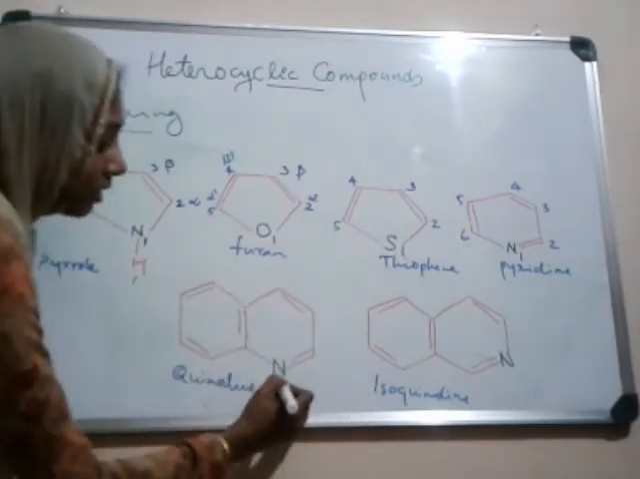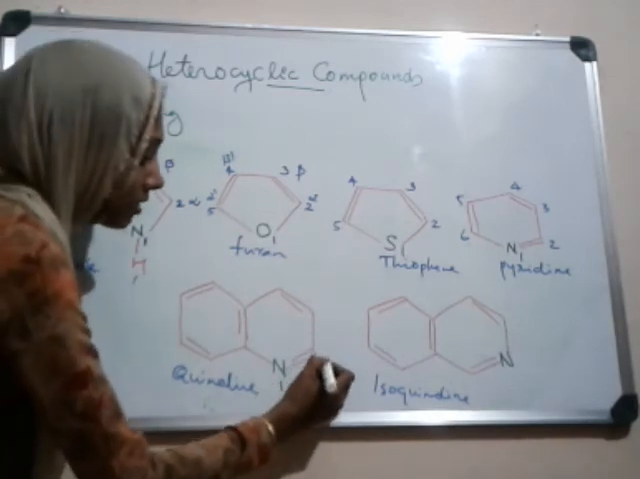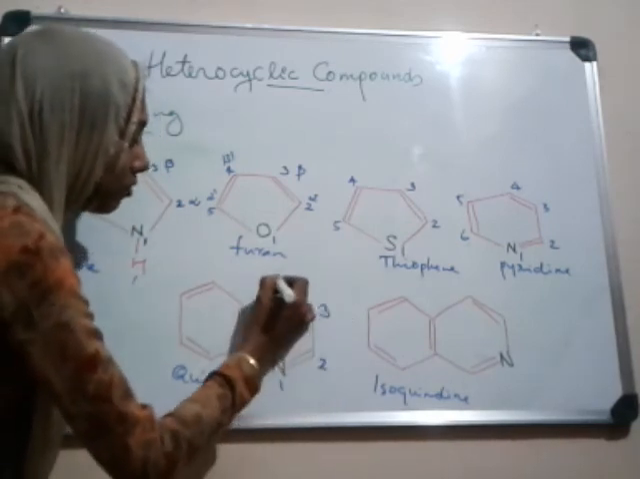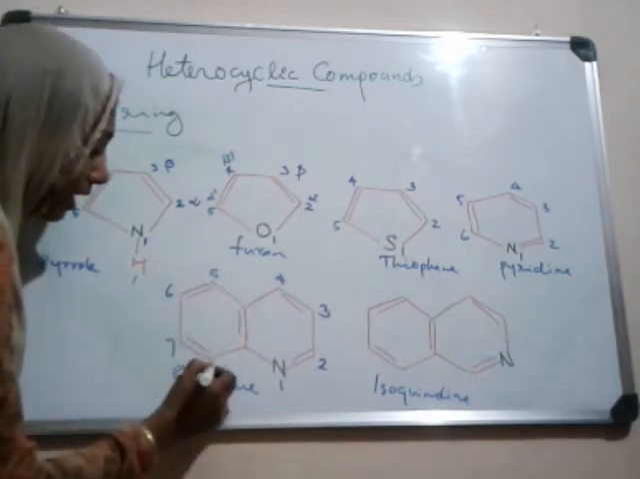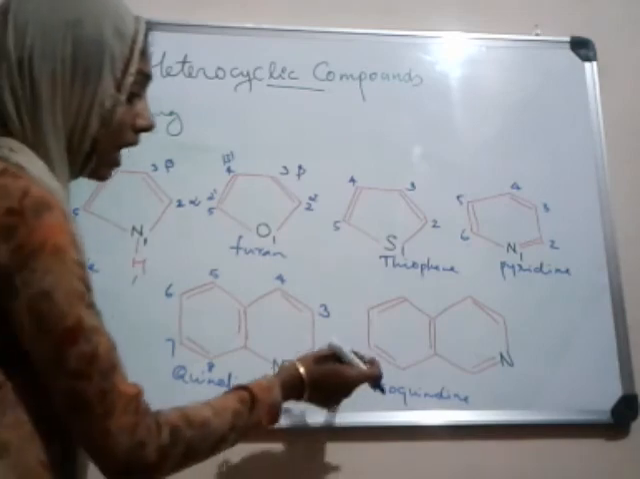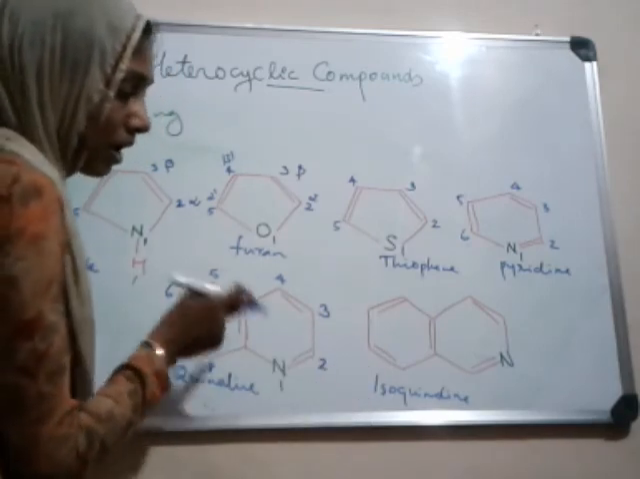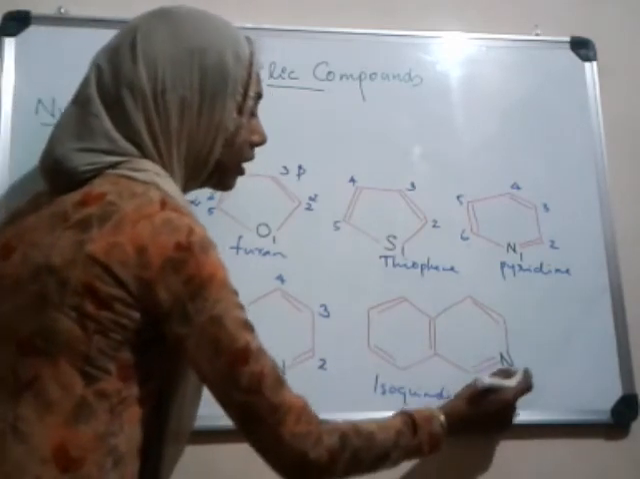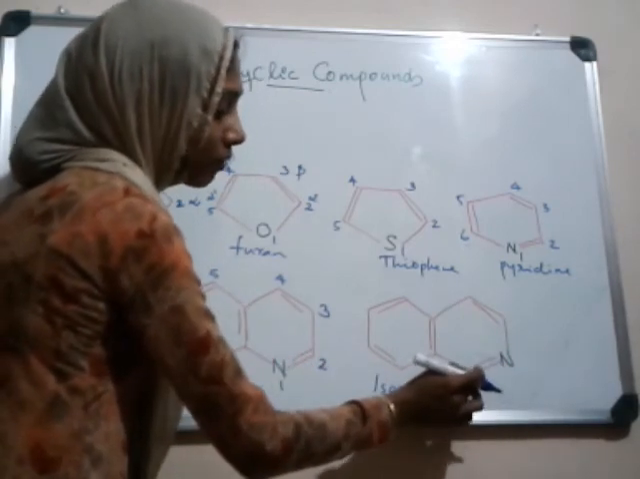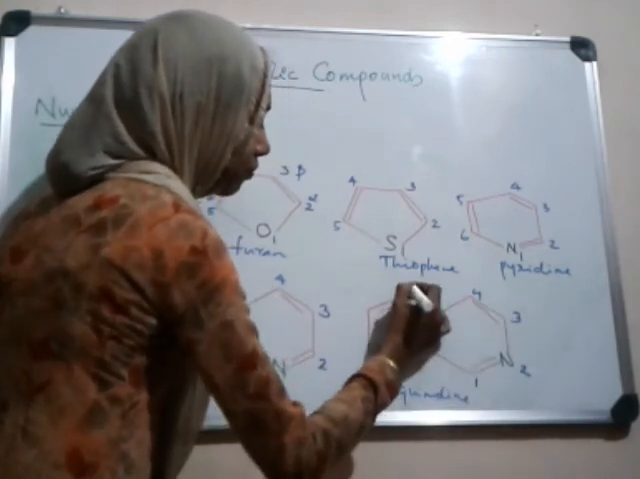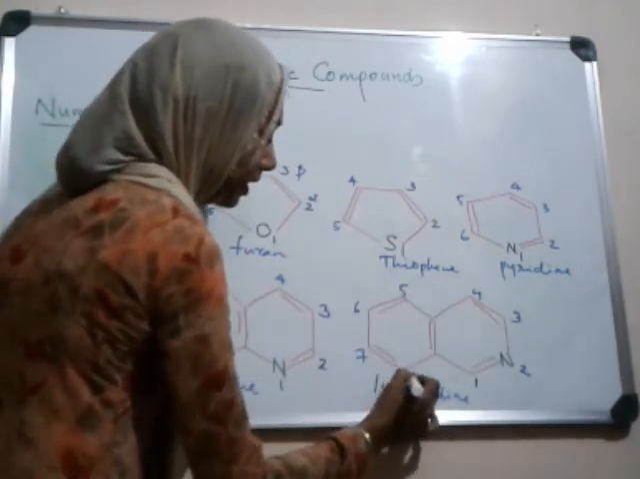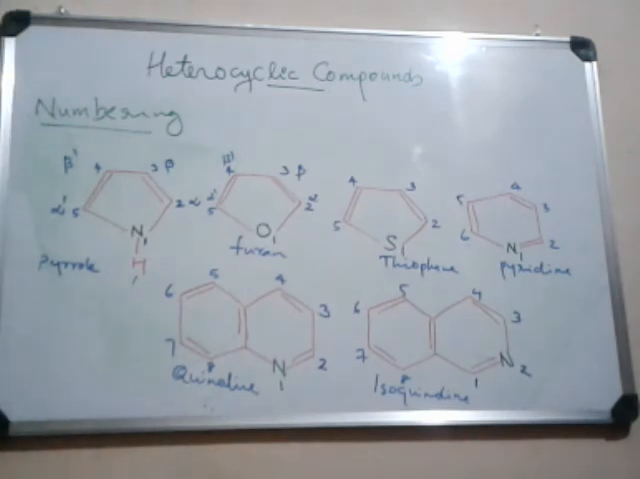In quinoline, the first number goes to nitrogen, then second, third, fourth, and the fifth comes here, then sixth, seventh and eighth. But in isoquinoline, the numbering starts from the carbon, not from the nitrogen: 1, 2, 3, 4, 5, 6, 7, 8. This is the numbering of some heterocyclic compounds. So we can stop here.